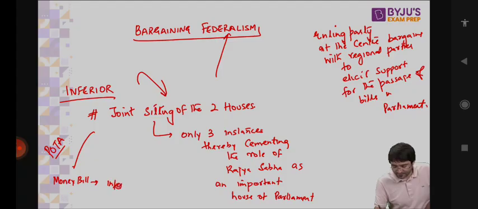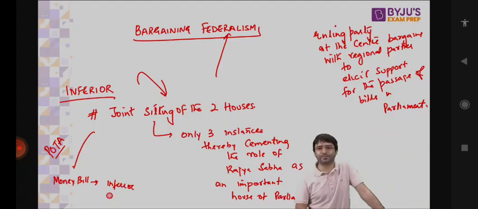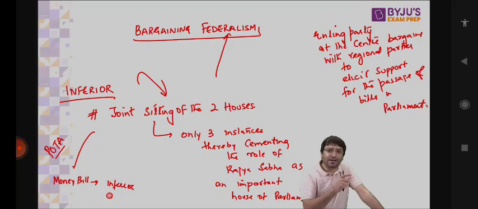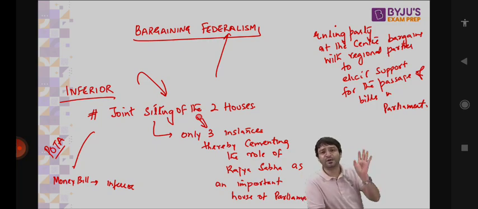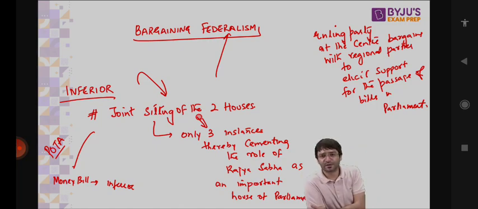What is a money bill? And on a money bill, Rajya Sabha has a very inferior role to play. Lok Sabha has an important role. That is why Rajya Sabha is inferior. Said no. If joint sitting is the reason why you are calling Rajya Sabha inferior, then look at the instances, only 3 instances in the past, in the 1950s and 1960s and 2002. These were the only 3 instances where joint sitting was carried out, which means that Rajya Sabha has an equally important role to play in Indian Parliament.